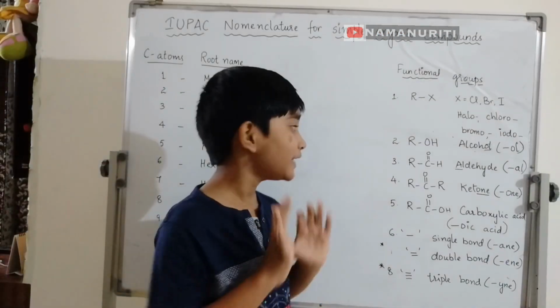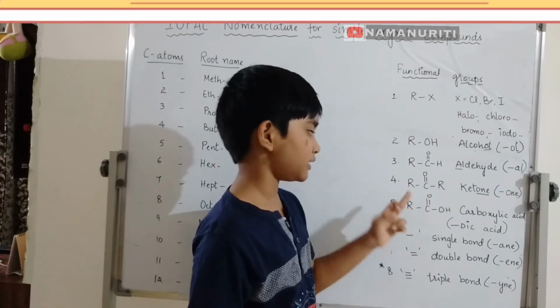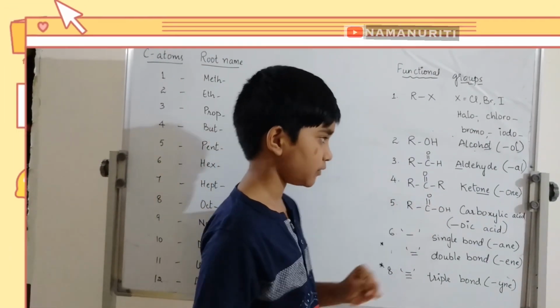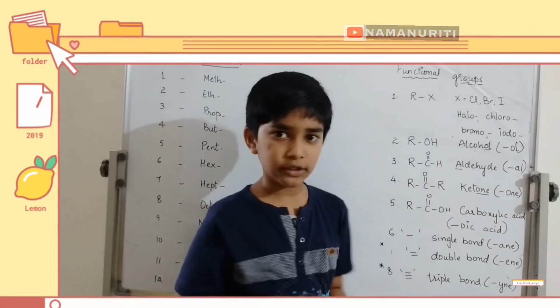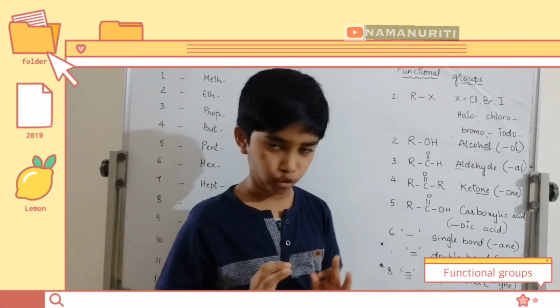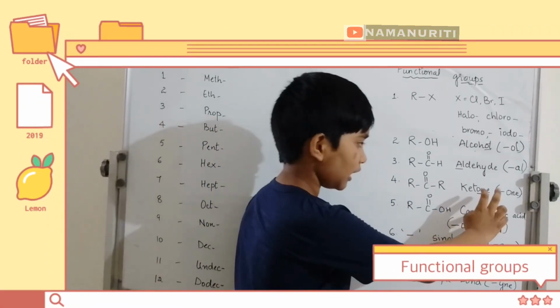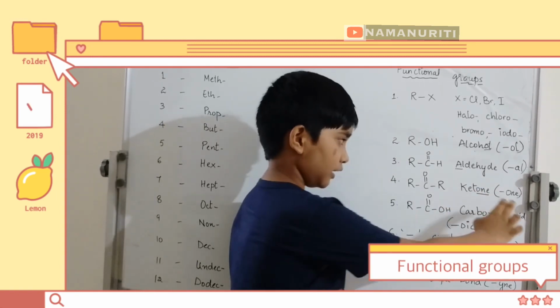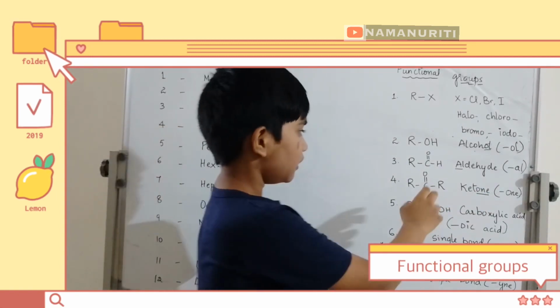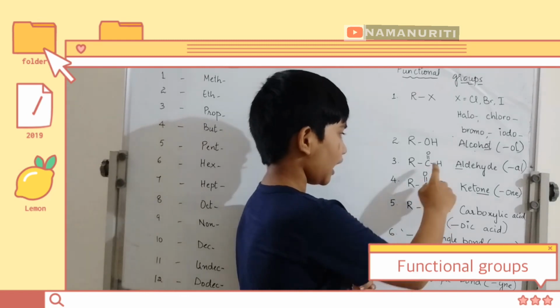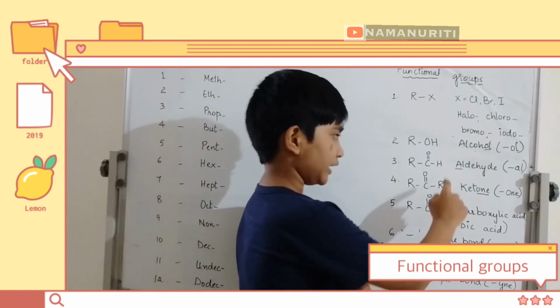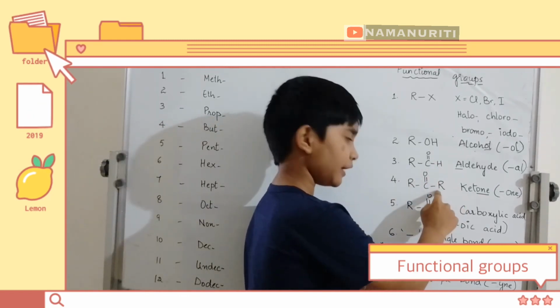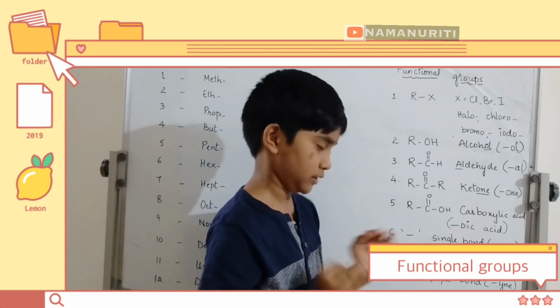Number 4, ketone, R, C double bond O, R. These two R's represent any alkyl group. Ketone, the last three letters are its suffix. The main difference between aldehyde and ketone is that here an H comes and here any alkyl group goes.